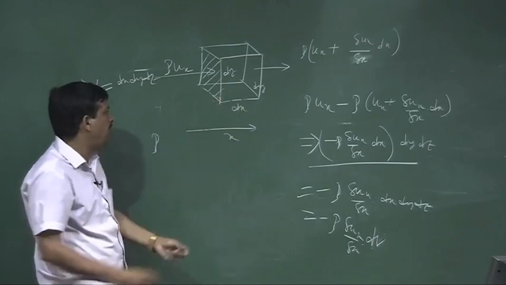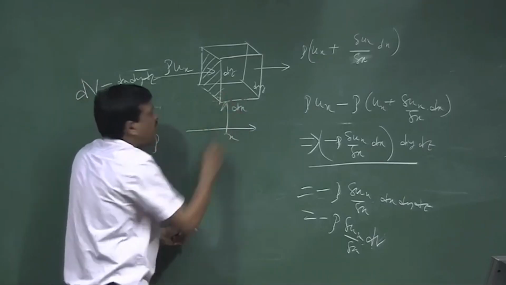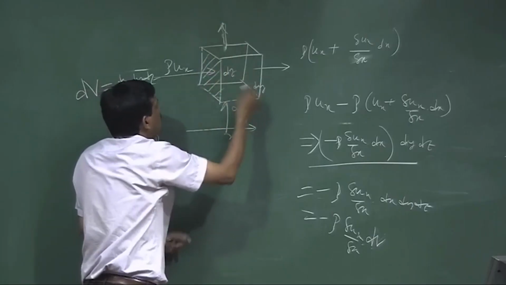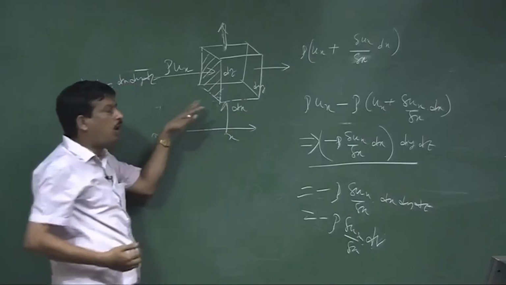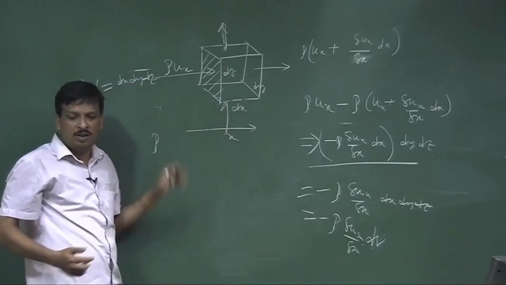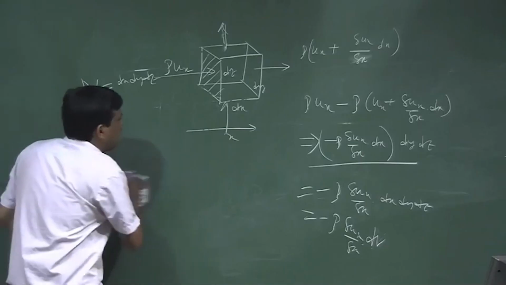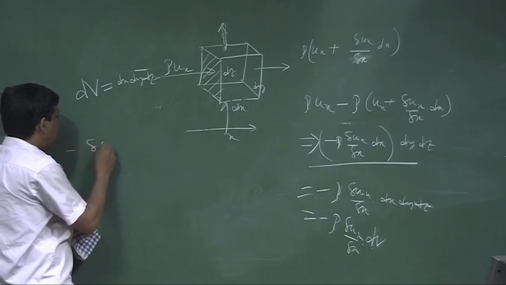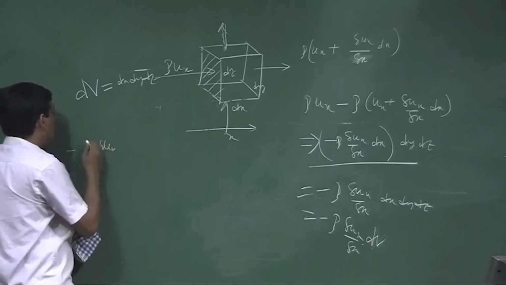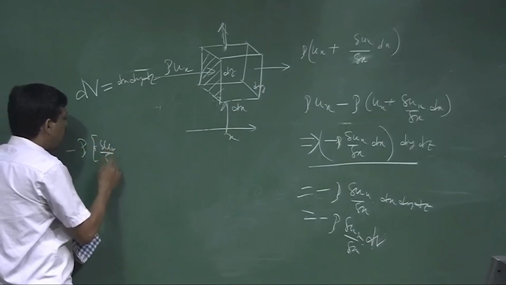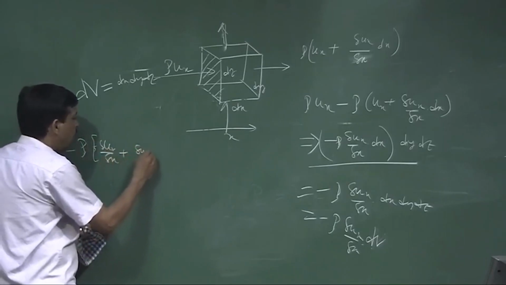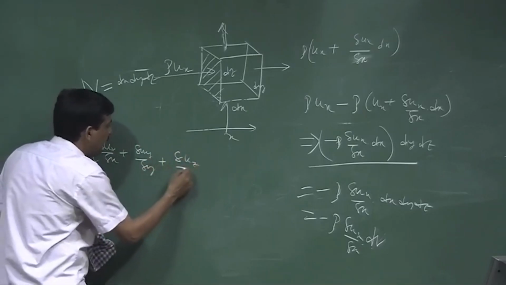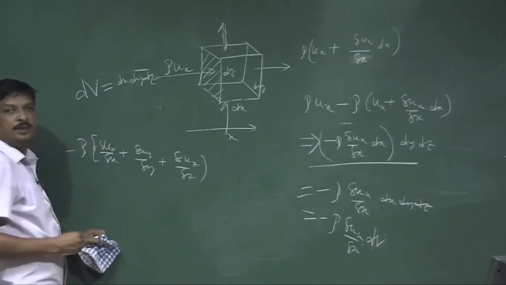Similarly, the wave will come from this direction, then from this direction, and similarly the wave will come from the z direction also. So, in all 6 planes the wave will come. So, in that case the generalized equation I can write, the total increase of the mass is nothing but rho times del ux by del x plus del uy by del y plus del uz by del z, into del v.